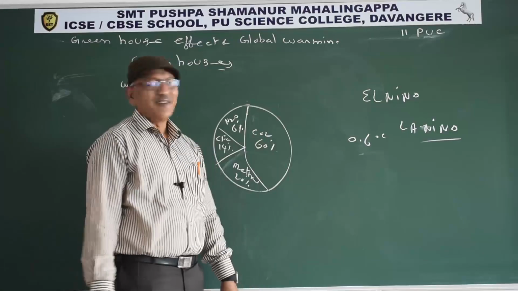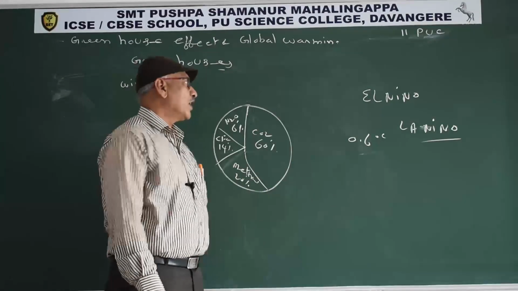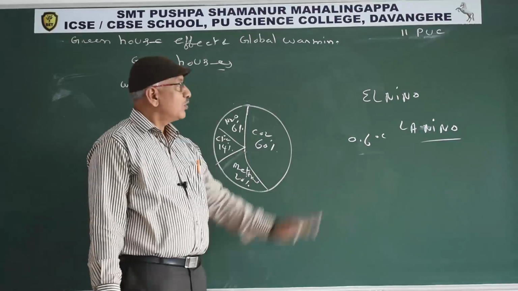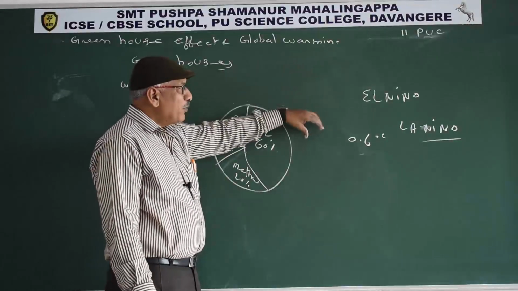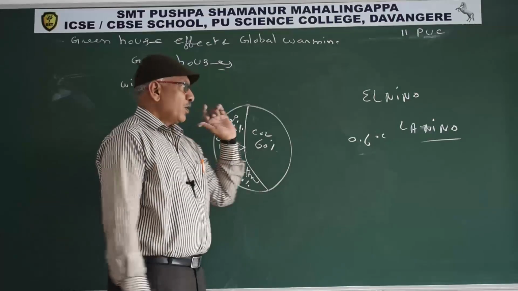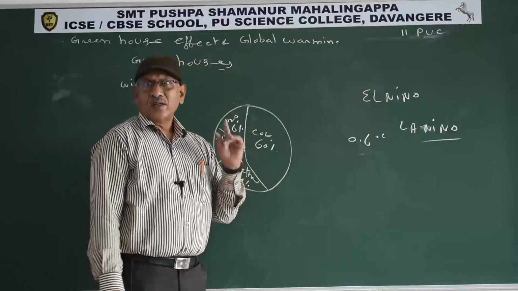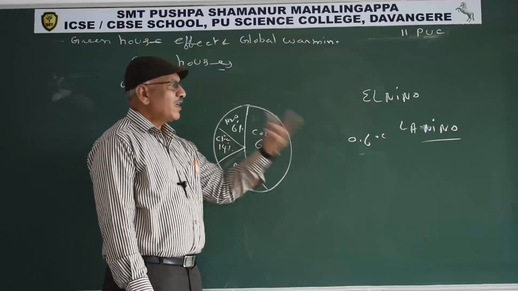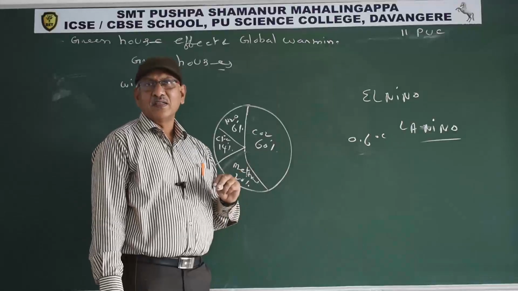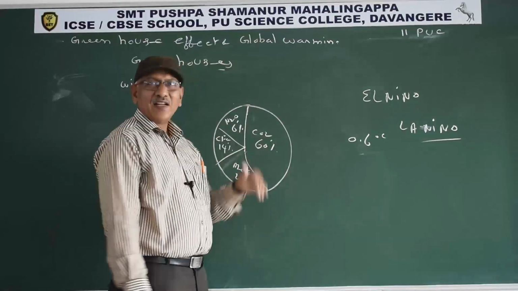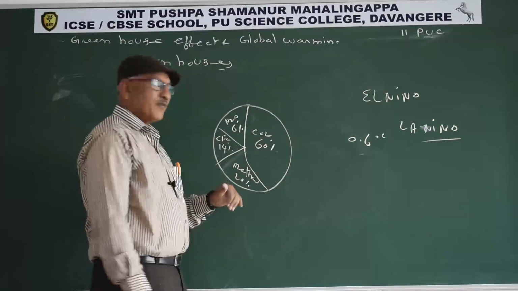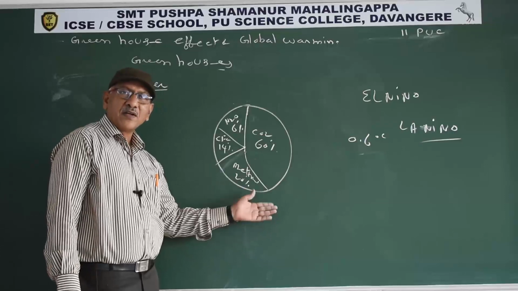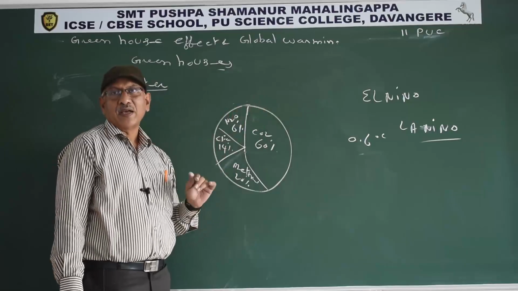The solar radiation reaching the earth's surface and atmosphere continuously is known as solar flux. Of the solar flux, 25% is reflected by clouds and gases present in the atmosphere. Some percent is absorbed by gases present in the atmosphere. Truly, 51% reaches the earth's surface. After reaching the earth's surface, 4% is reflected back.